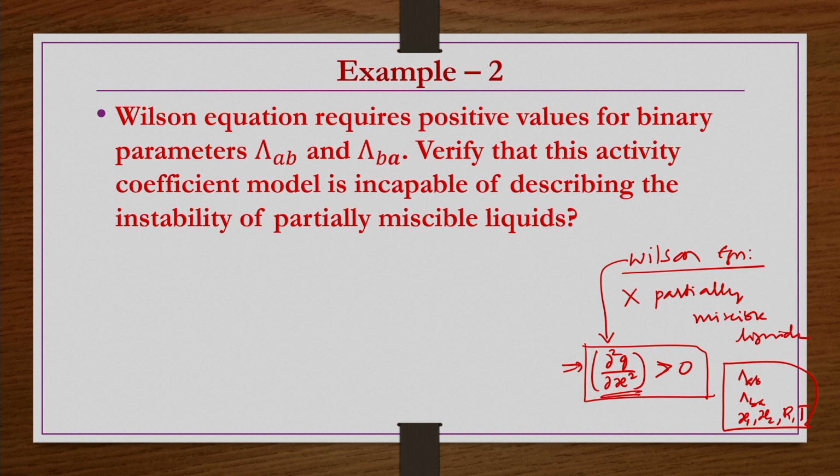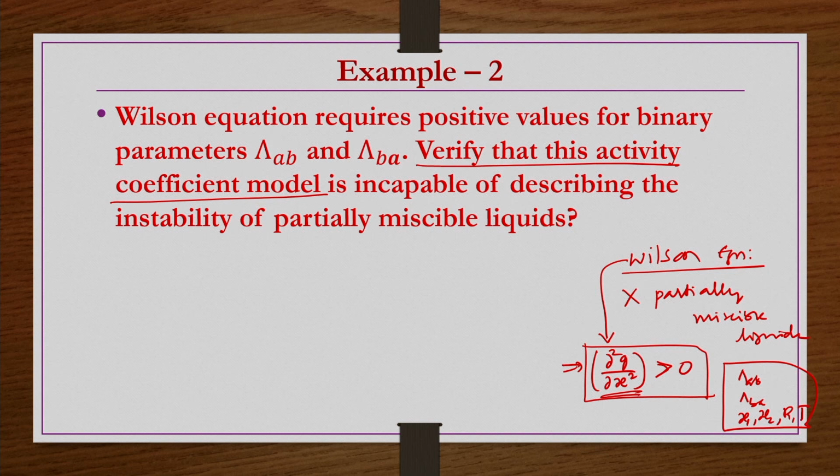If it is greater than 0, it is always going to form a completely miscible solution. So, when you use the Wilson equation and do this derivation, you will always find that this is going to be greater than 0. That is what we have to verify.